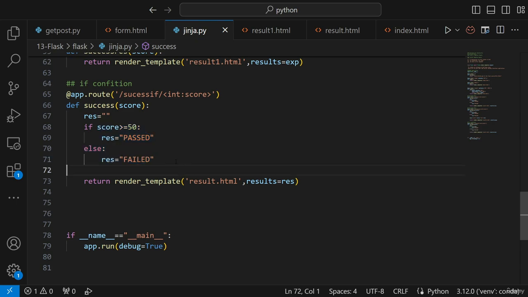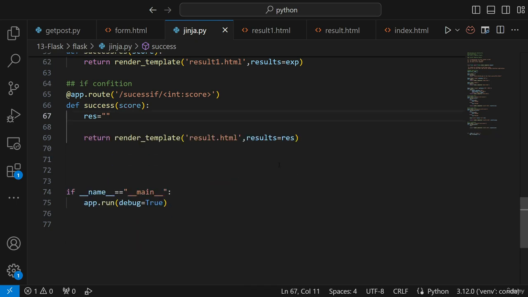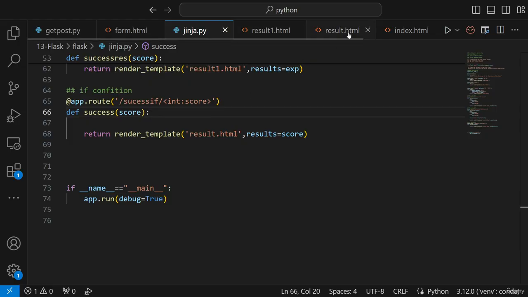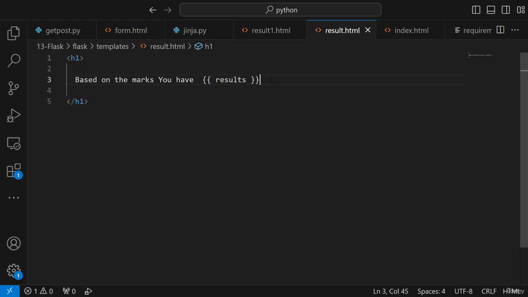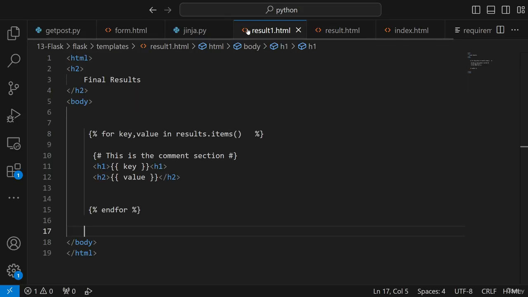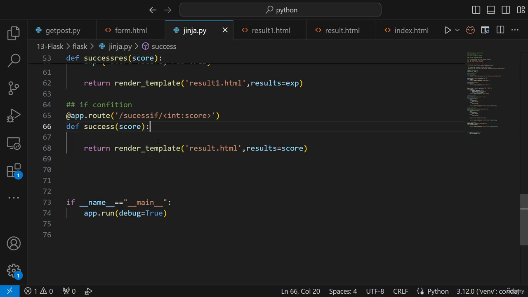This will be passed or failed. Instead of writing this condition, I will directly pass this score over here. Return this one, directly passing this particular score. Now result.html is something like this. Here only I can go ahead and write this particular condition. So let me comment out this entire line. Here I can write this particular condition. I'll say, hey, this is there, and I'll say if results is not equal to. Here I did not write any conditions over here.